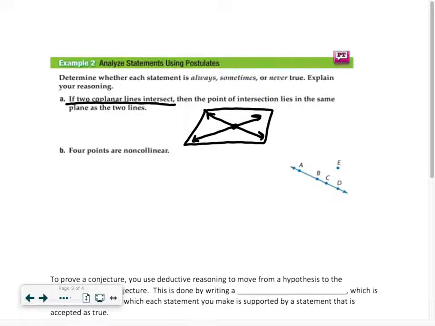So the point here lies on the same plane. Well, based off of our picture, yeah, that makes sense. Well, why? So this is actually going to be always true, not just the way we drew our picture, but always true. So an explanation here. If I look at my postulates again, postulate 2.6, if two lines intersect, then their intersection is exactly 1 point.